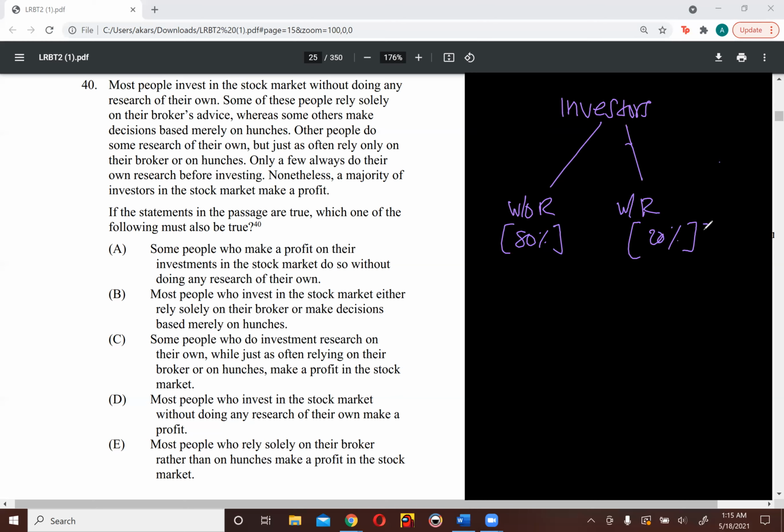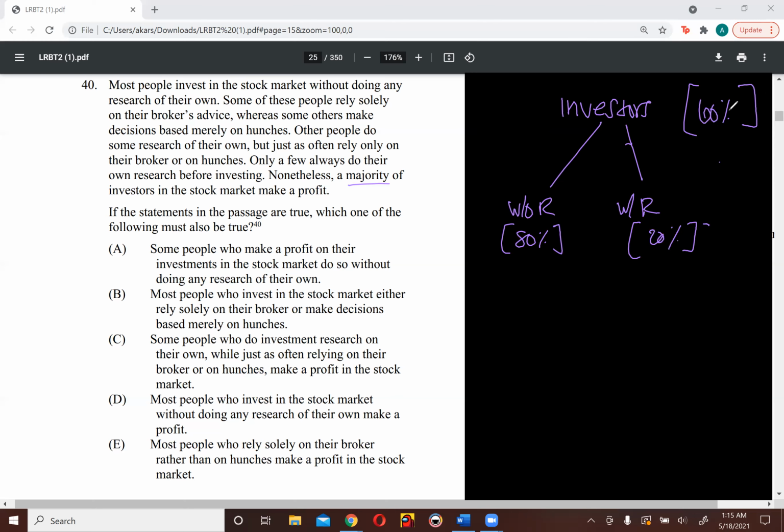Overall, with my category of investors, I know that a majority of them are making a profit. Majority, meaning most, just means more than 50%. So let's say that of all of these people, of all of both of these groups, 60% of investors are making a profit, 60%.